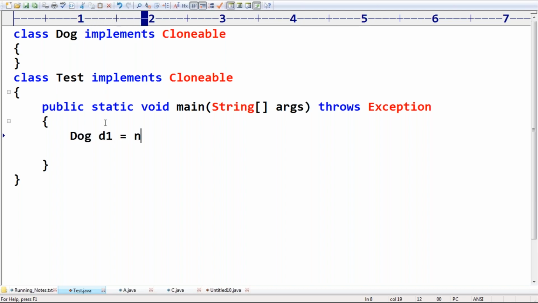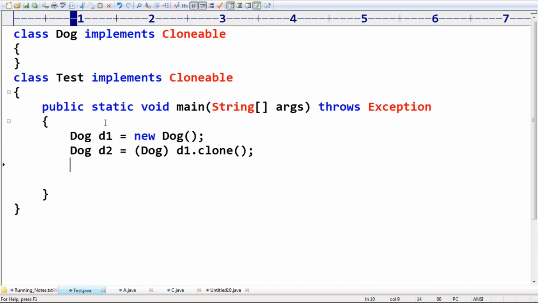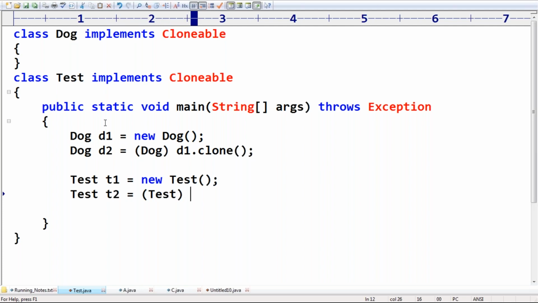Now here, Dog d1 is equal to new Dog. I just created the dog object. Next, Dog d2 is equal to (Dog) d1.clone(). Next, Test t1 is equal to new Test, and Test t2 is equal to (Test) t1.clone().